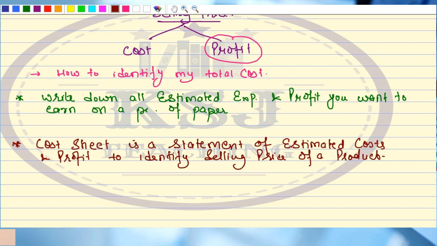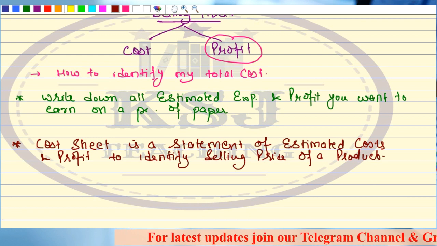Clear, sir? So the cost sheet is a statement of estimated cost and profit to identify the selling price of a product. Have you got the story?